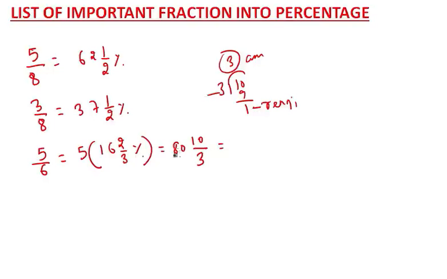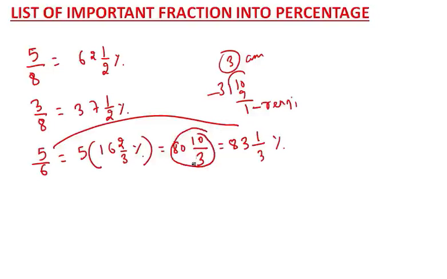So 80 you have to add with the quotient, means it will become 83, and the divisor will remain the same, and the remainder will come here. So this is your answer for 5 by 6. Getting my point? So just remember how to do this conversion.